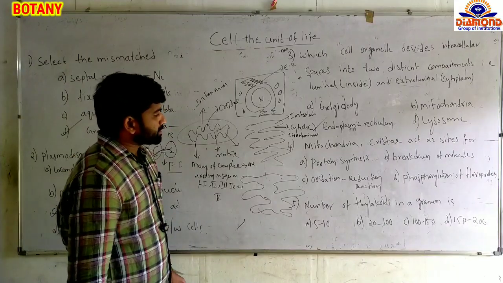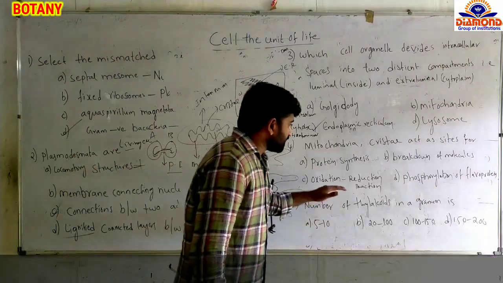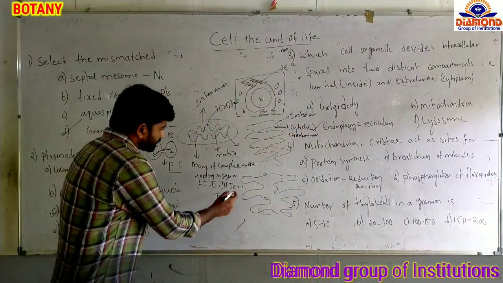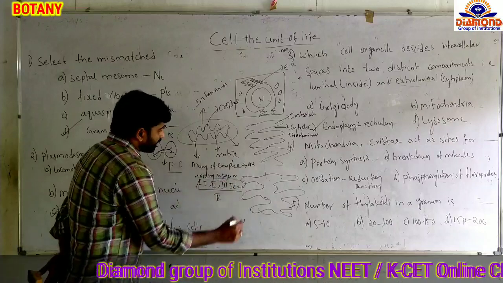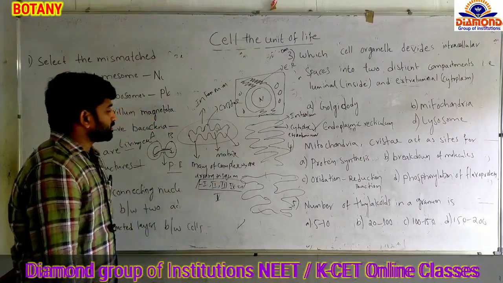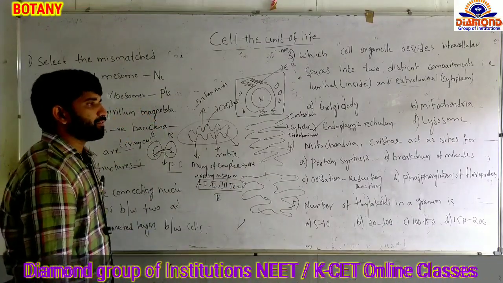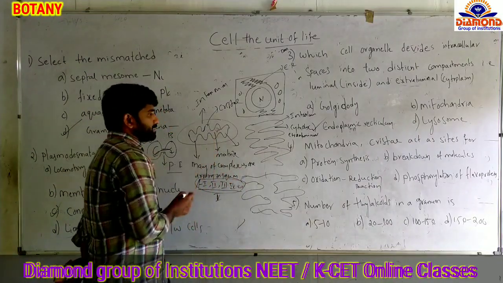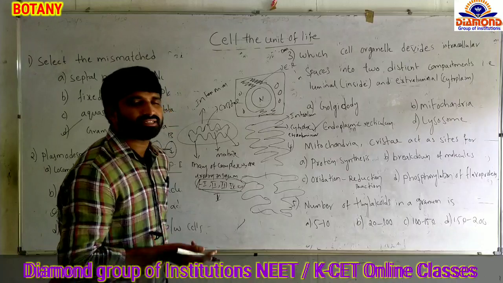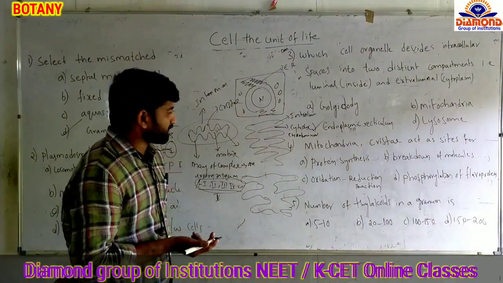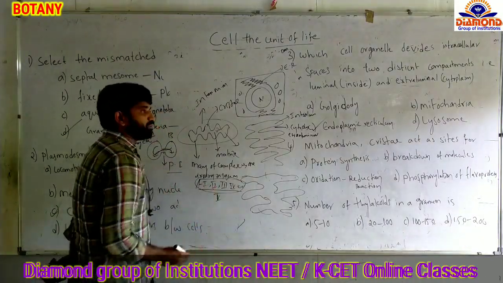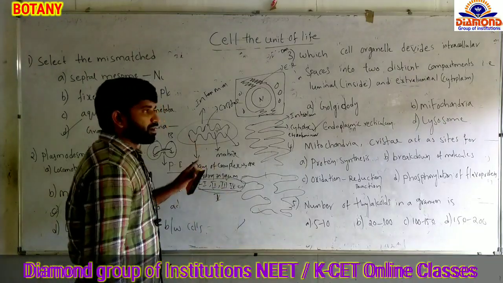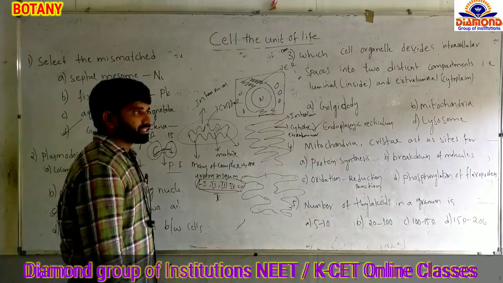And option C, oxidation reduction. See now, the oxidation and reduction reactions all take place by the involvement of these complexes, complex 1, 2, 3, 4 and 5. So oxidation reduction reactions all take place in the cristae, because all of the complexes are present in the inner membrane of the mitochondria. So these complexes are involved in oxidation reduction reactions. Why are these 5 complexes involved in oxidation reduction reactions?